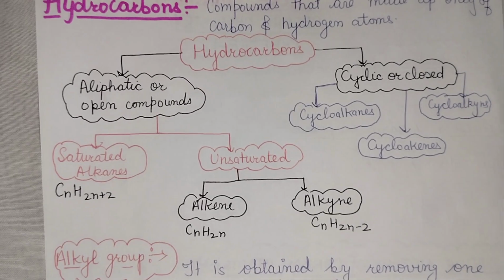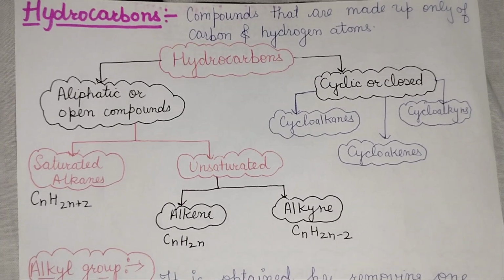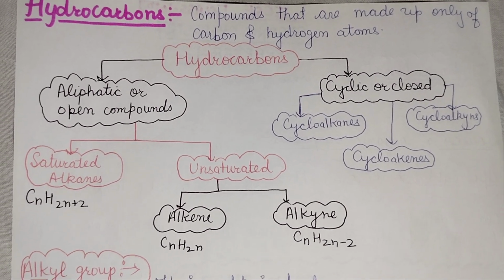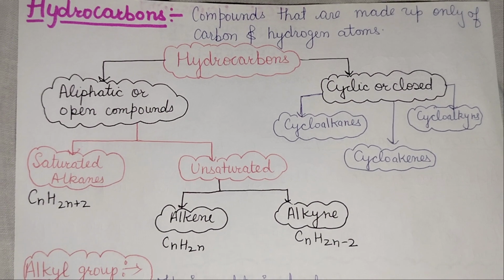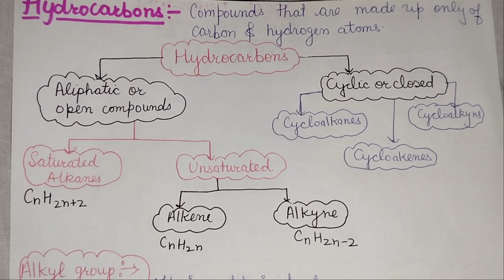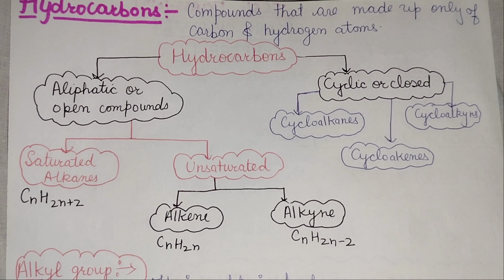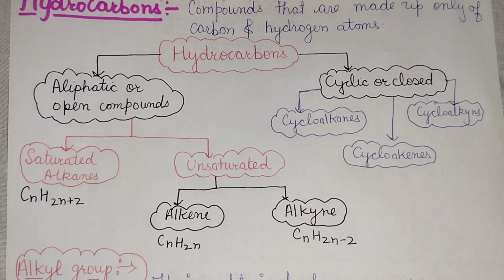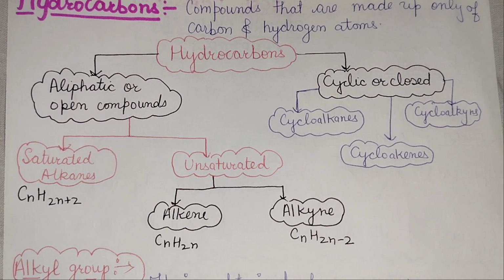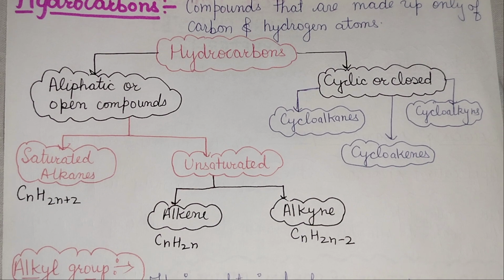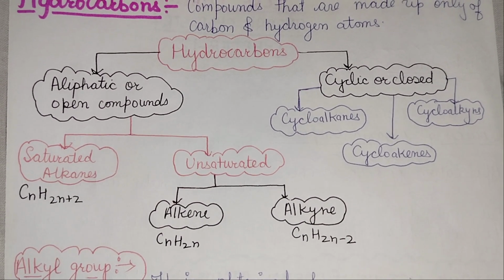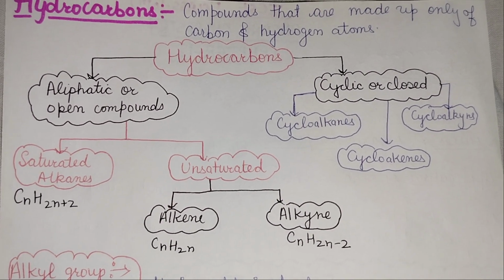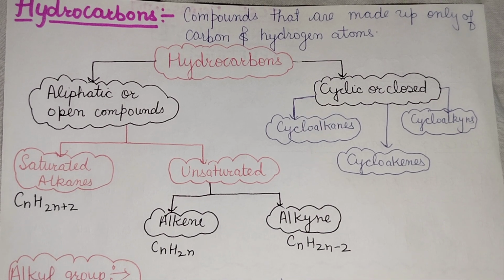Okay. Now here I'm going to discuss a little bit about hydrocarbons. So compounds that are made up of only carbon and hydrogen atoms are known as hydrocarbons. Then these hydrocarbons are of two types. One is cyclic and the second one is aliphatic or open. Cyclic are closed ones, aliphatic are open ones. And in case of open ones, we have two types, saturated and unsaturated. Saturated are alkanes having only single bonds, while unsaturated are of two types, having either double bond or triple bond. Double bond are alkenes and triple bond are alkynes.